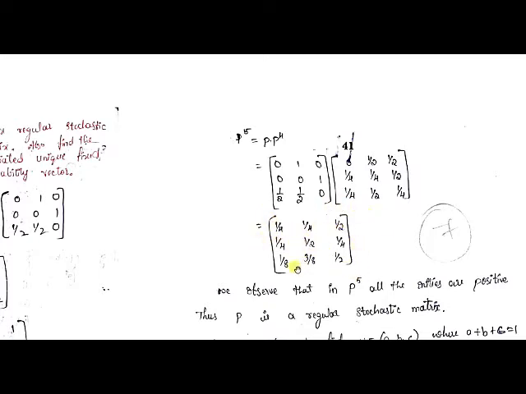See here, nowhere you can see a 0 element, right? A 0 element is not present here. So you can consider this as a regular stochastic matrix.